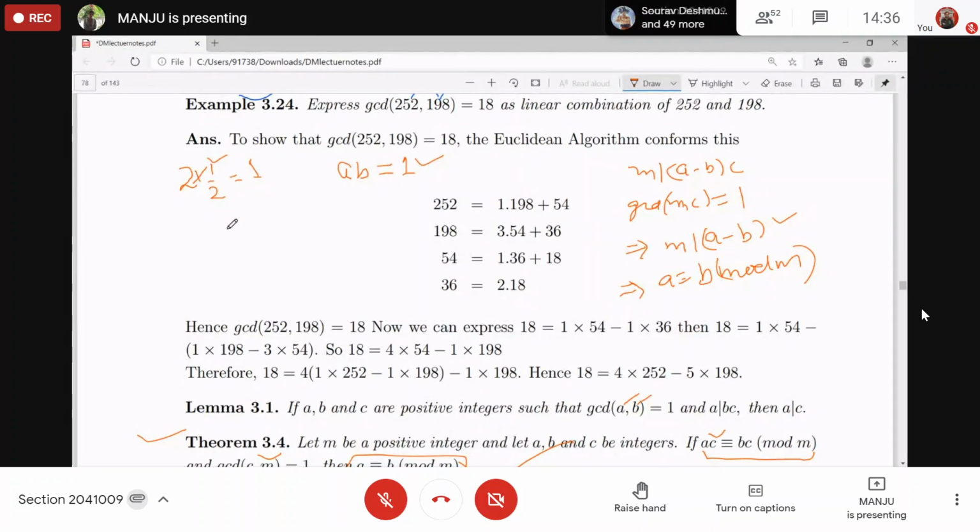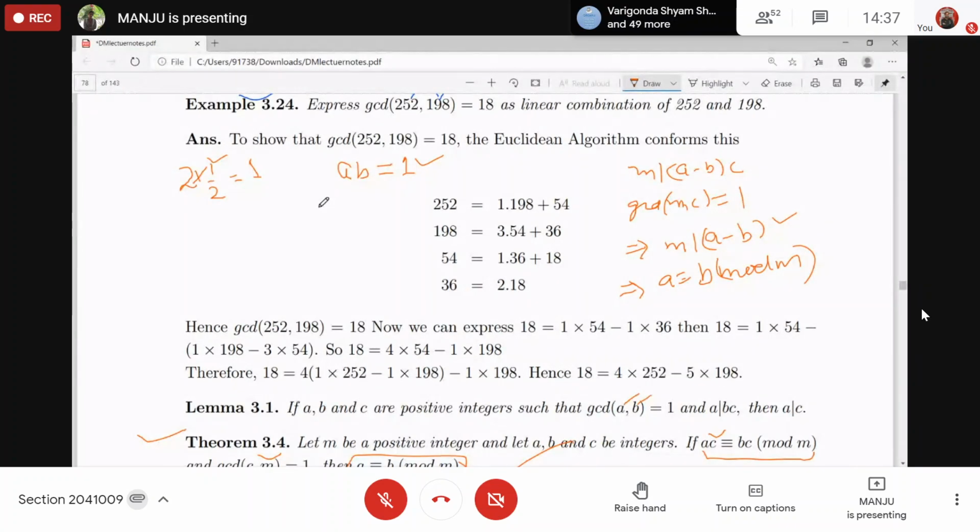What is the inverse of 2 in integers? Does it exist or not? It does not exist.